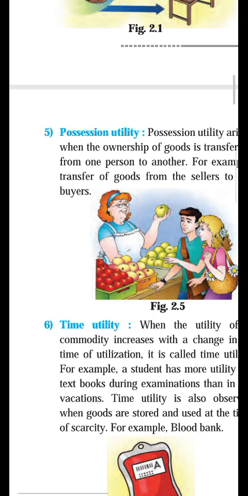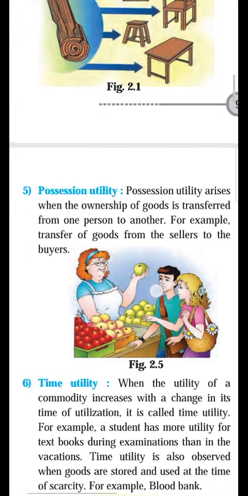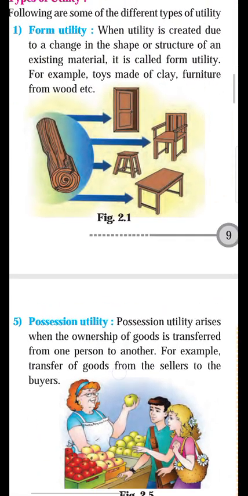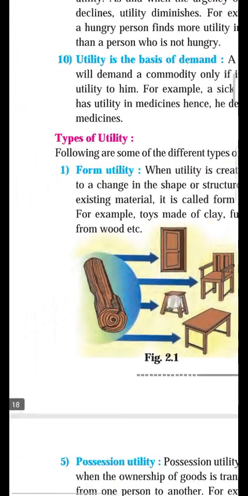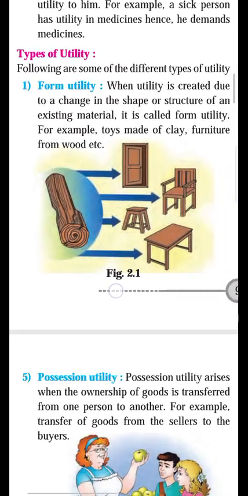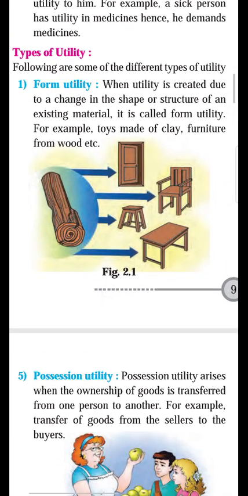The sequence of the types of utility is form utility, place utility, time utility, service utility, knowledge utility, and possession utility. Let us see one by one. Sequence doesn't matter. The first type of utility is form utility.